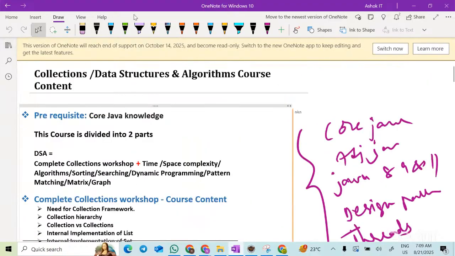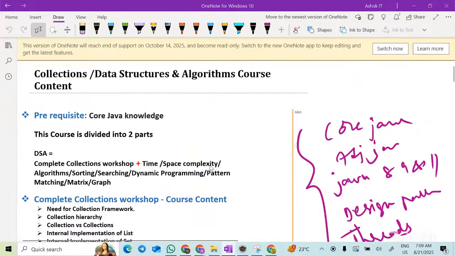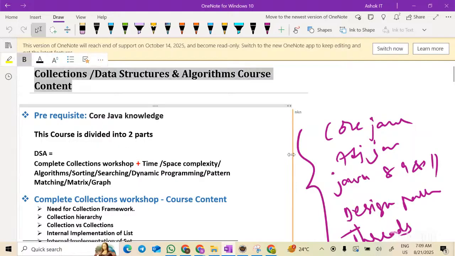Yes. Yeah, thank you. So for those who join newly, guys, this is a data structures and algorithm course using Java. You can implement data structures and algorithms using any language like Python, C++, anything. Since we know Java, I'm teaching with core Java. So the prerequisite is core Java. Basically it's a complete data structure course, but I broke it down into collections and data structures. The collections part we just completed 2 days back. If you want, you can enroll for that. You will be getting a recording.